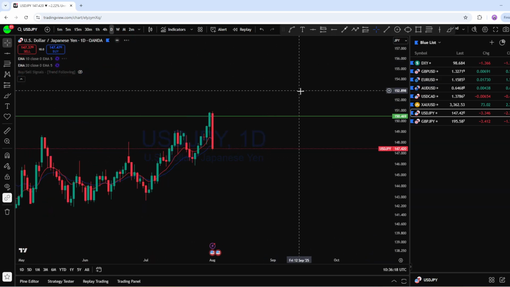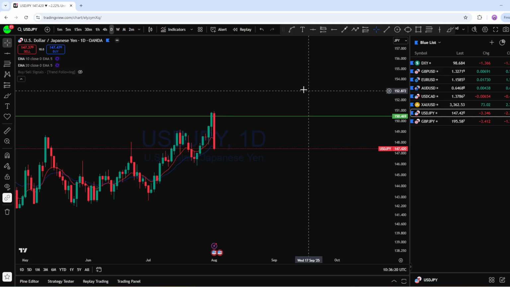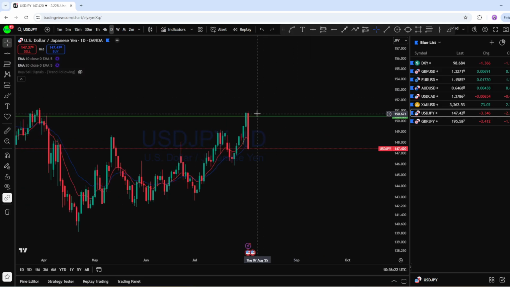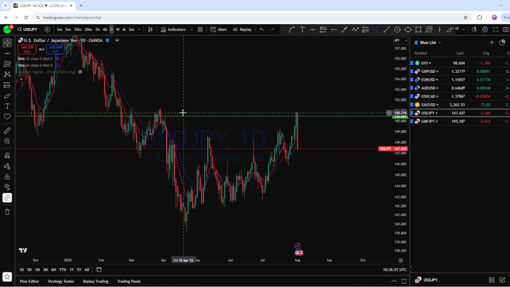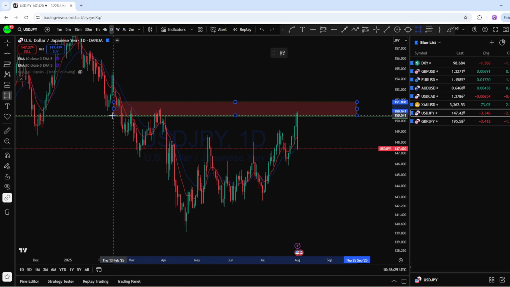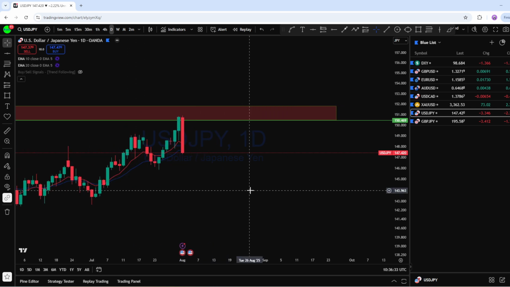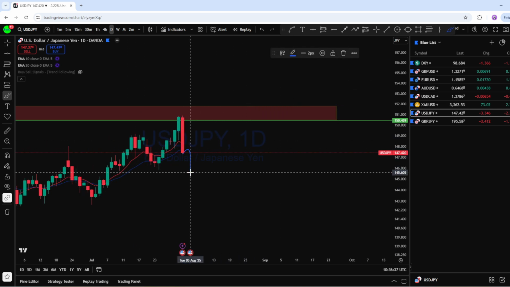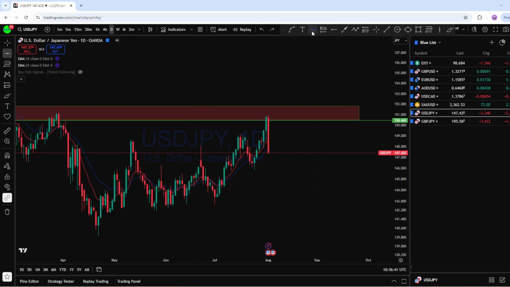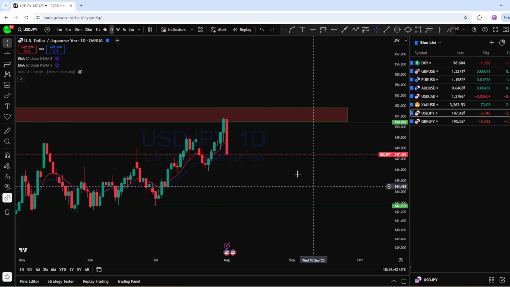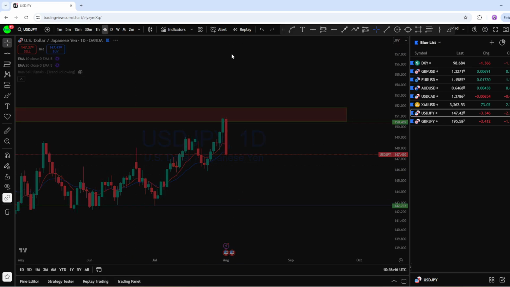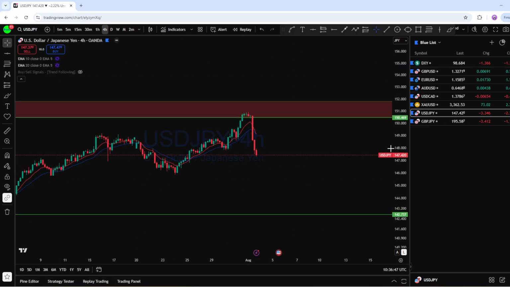If we look at the daily chart on dollar yen, we can see after this cross of this high, which is a key level on the daily time frame, the price has got that rejection with this daily bearish move, expecting that dollar yen potentially continues to trend here to this support level to create a new lower low.